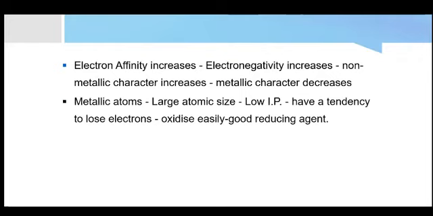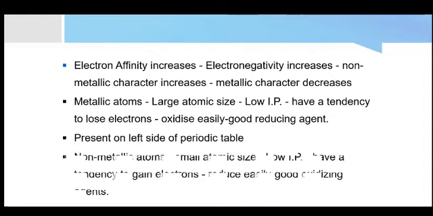So when we say metallic atoms, it means they lose electrons easily, so they will have large atomic size. And since they lose electrons easily, you need to give less energy to them to lose electrons, so they will have low ionization potential. Since they lose electrons easily, they are good reducing agents. They are present on the left side of the periodic table.